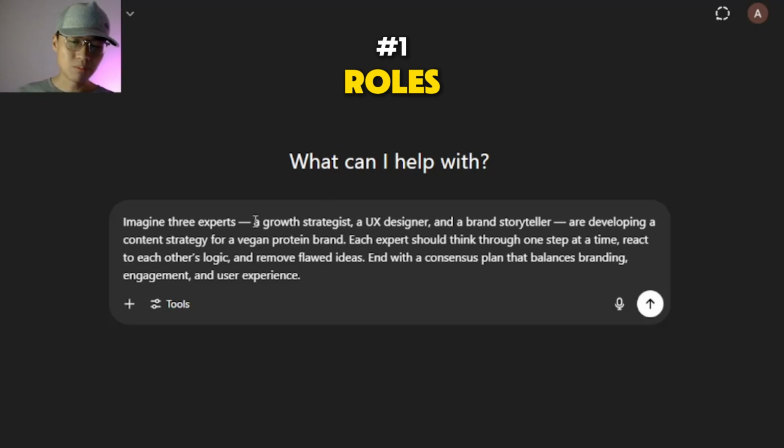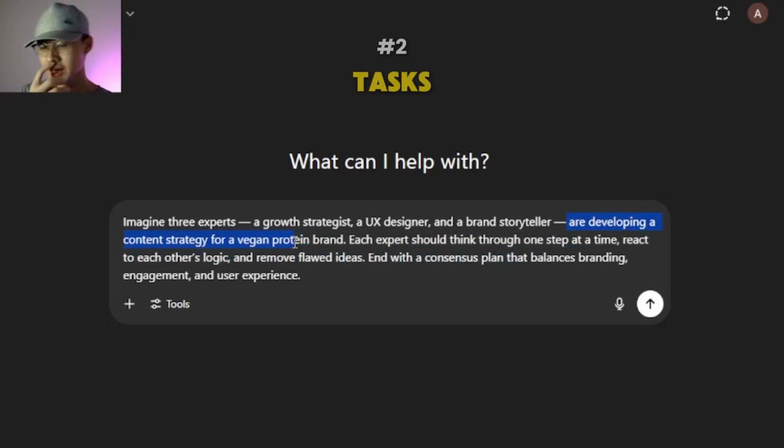And then in this prompt, I assign my GPT three different roles. That is a growth strategist, a UX designer, and a brand storyteller. Each of these three experts has its own role. So in the following sentence, I tell GPT exactly what they are currently working on.